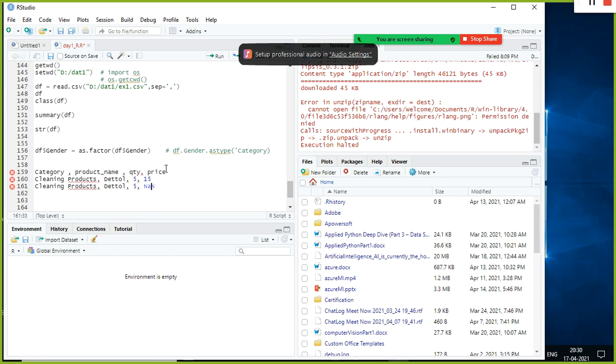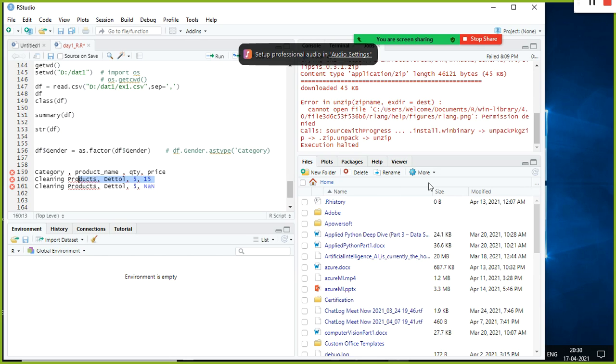But you cannot take the mean on the column which has a missing value. For that, you need to use na.rm equal to TRUE. That's what we discussed. The na.rm argument will ignore the record which has a missing value, and it will compute the average for the remaining values. Since we have only one record, it will say 15 only here. You can replace this one with this value.